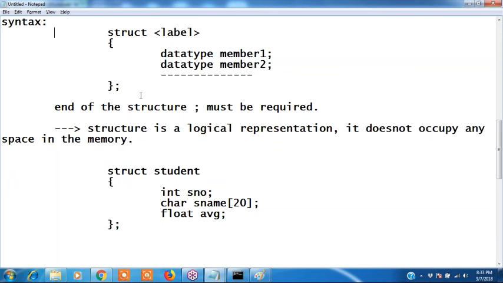Just declare this, right? After that we'll continue this. Okay, write first. Structure is a logical representation. First write this.